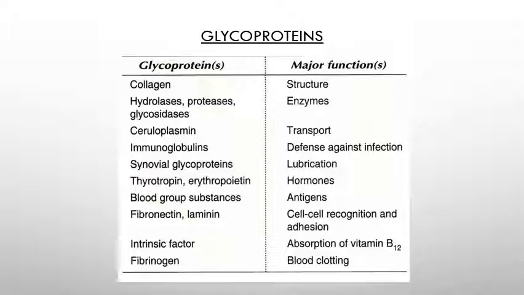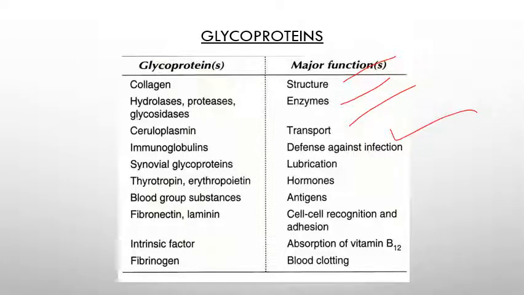So these are the examples of glycoproteins, like collagen, a structural component of extracellular matrix. Then hydrolases, proteases, glycosidases: all these are examples of enzymes as glycoproteins. Then ceruloplasmin, a transport protein. Then immunoglobulin, a glycoprotein giving defense against infection.